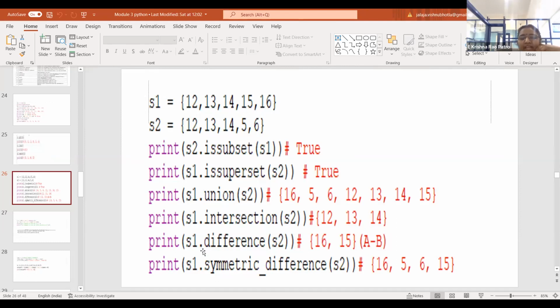And please remember, whenever I say S1 dot difference of S2, this is nothing but your A minus B operation. If you recollect the concept of sets, you will be representing the sets in the form of a Venn diagram. Whenever you say A minus B, the whole content of B is subtracted. Can you please recollect that in your mathematics? Similar thing is happening here. The whole S2 is subtracted from the set S1, and only the elements which are only present in S1 are displayed here. That is 15 and 16. Am I clear?